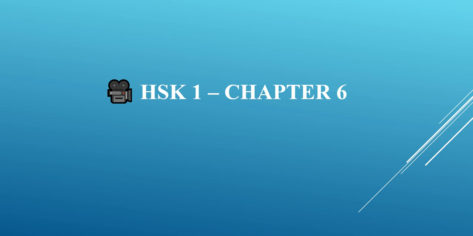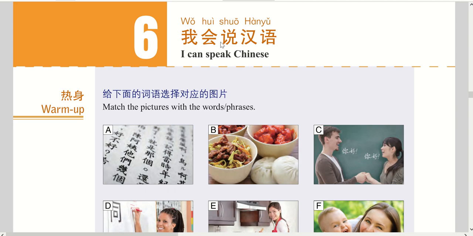The title of this chapter is Wo hui shuo Hanyu. Can I speak Chinese? Wo hui. Can, shuo Hanyu, speak Chinese? This chapter is using hui, which means can or be able to. Hui can be or able to.